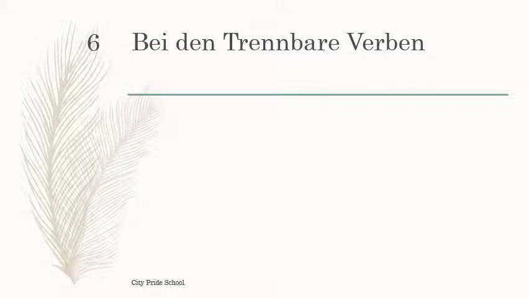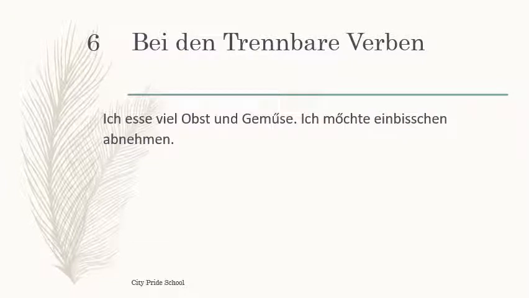Now the trennbare Verben. You know this rule already, because in the case of zu plus infinitive we have also seen that in the case of separable verbs, zu comes between prefix and verb. The same we will see now, for the same example: "Ich esse viel Obst und Gemüse. Ich möchte ein bisschen abnehmen." I eat lots of fruits and vegetables in order to reduce my weight a little bit. Abnehmen is reduce. Now in this sentence we will remove ich as well as möchte.